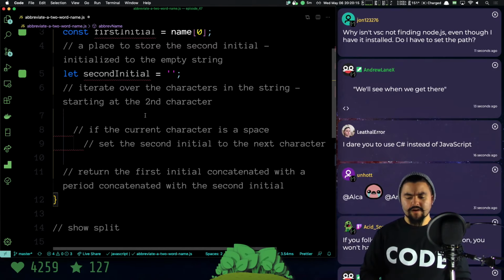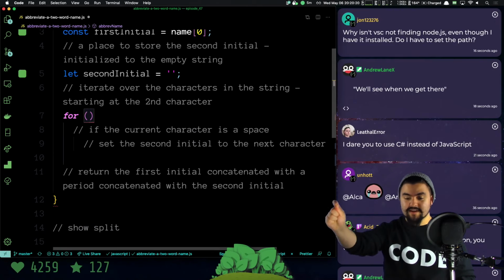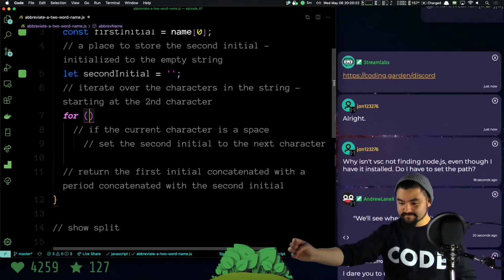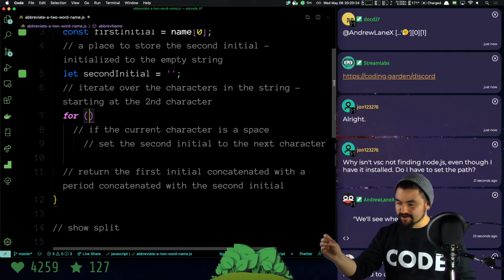Yeah, I don't know. Okay, I'm gonna create a for loop. Now this for loop needs to start at the second character. If we're using 0 indexing, what is the index of the second character? Who can tell me?